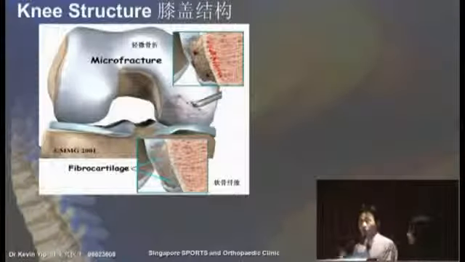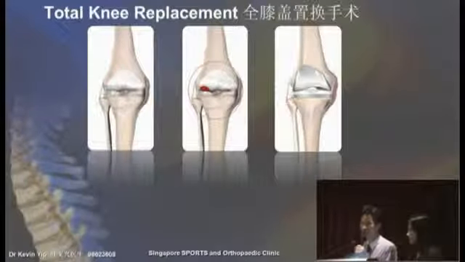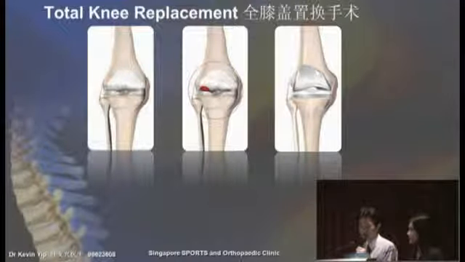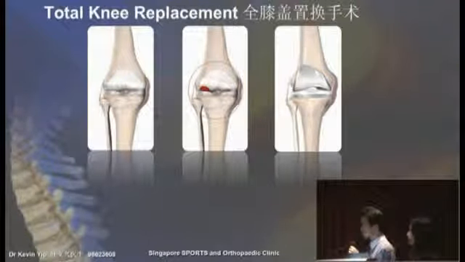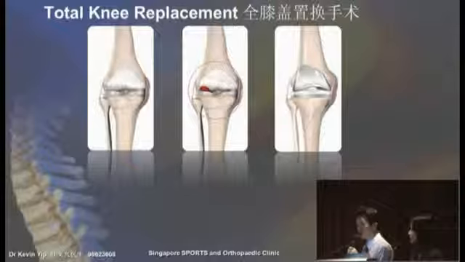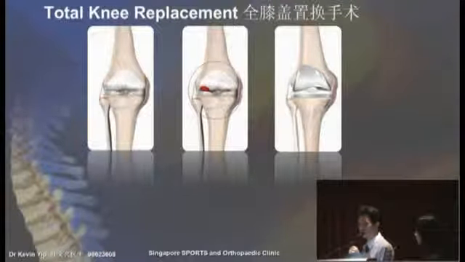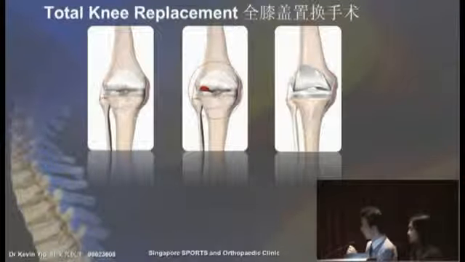Now then, for those patients with very bad osteoarthritis, in other words those patients with stage 4, where much of the cartilage is exposed and there is not much cartilage cover, then if one is looking for a permanent solution to this problem, perhaps total knee replacement will be the treatment of choice. Because with this operation,